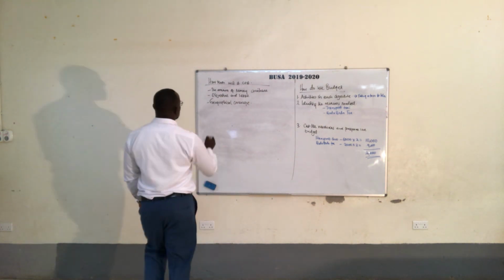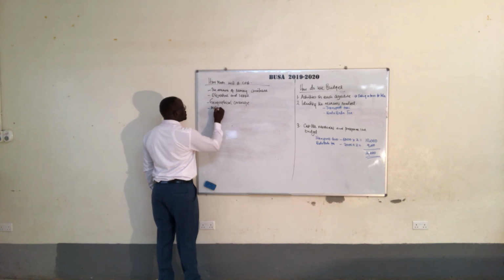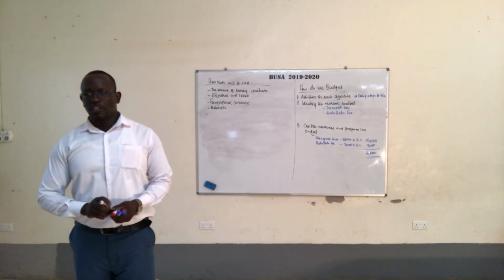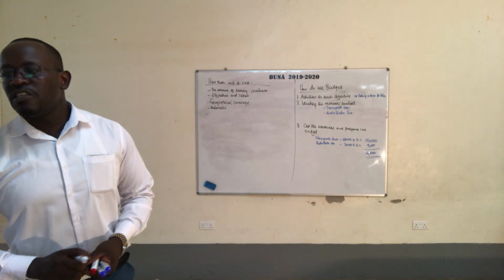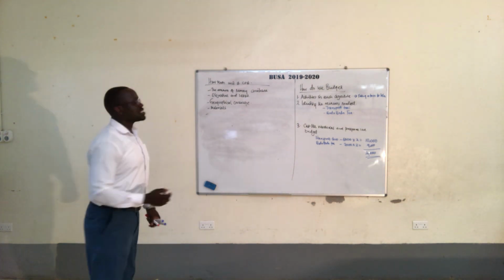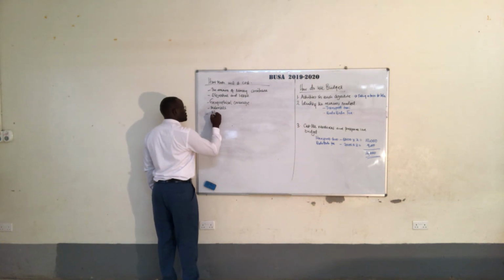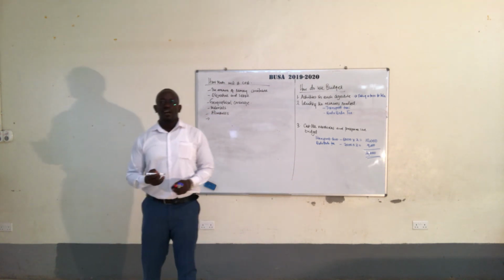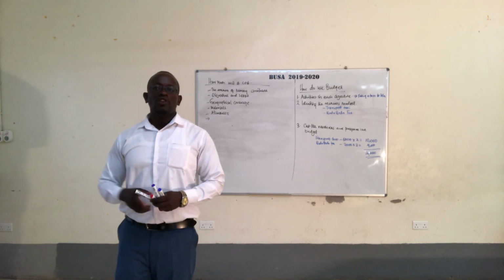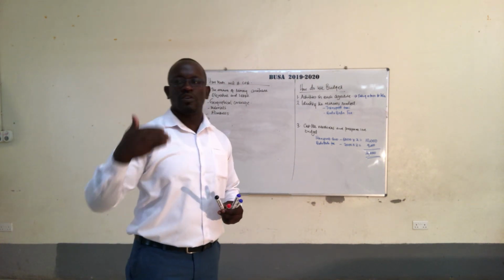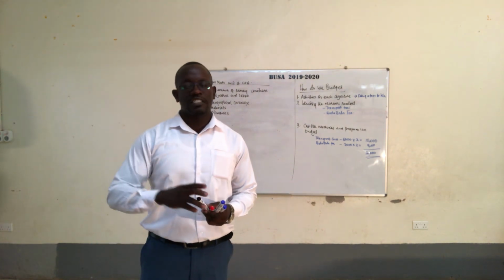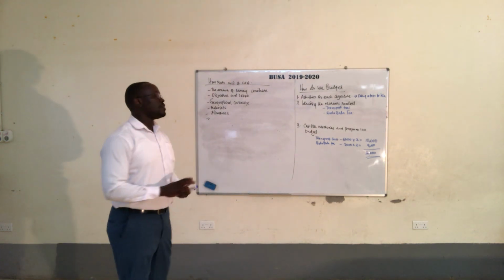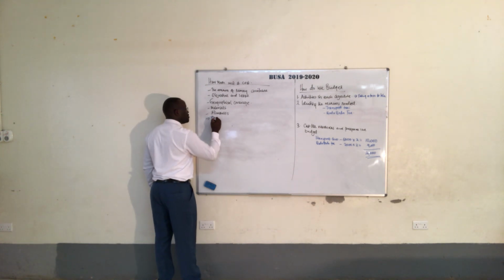Materials, resources required. What materials do you require? All this is to know how much the project will cost. Number 4, whether project staff expect extra pay or extra work is involved, the allowances. As you start this project, are you going to be thinking of allowances? These are some of the areas that you need to consider, on top of knowing the activities and the resources. All these are factors that will affect your budgeting for the project. Number 5, whether people at the community level will be involved and they will be paid. Payment of the community members.